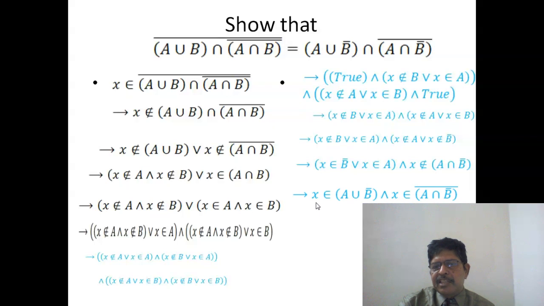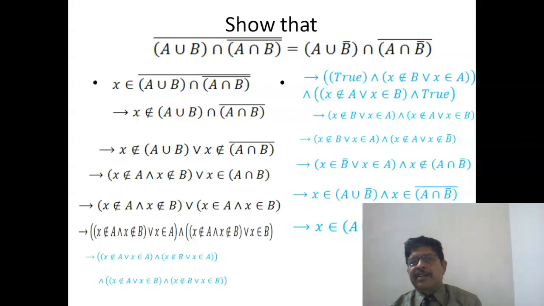So finally we get x belongs to complement of A union B, and x belongs to complement of this, and that is x belongs to intersection of this, which is the right hand side. So thus, so far we have proved that if x belongs to left hand side, then x belongs to right hand side, that is, left hand side is the subset of the right hand side. But for proving equality, we require the other way inclusion also.